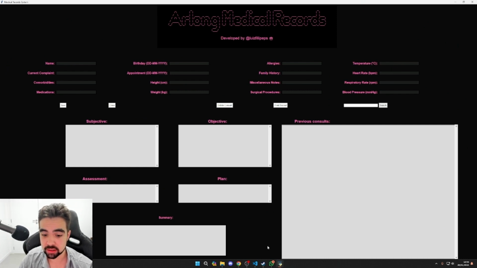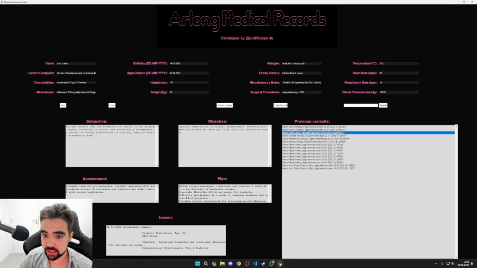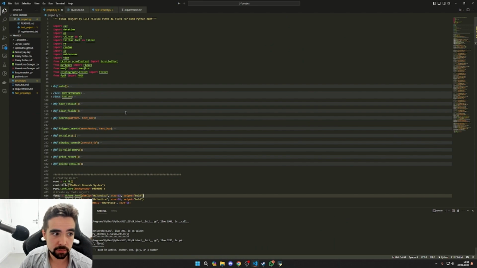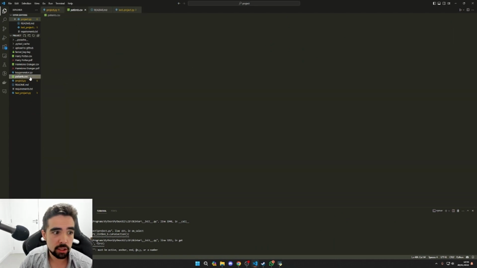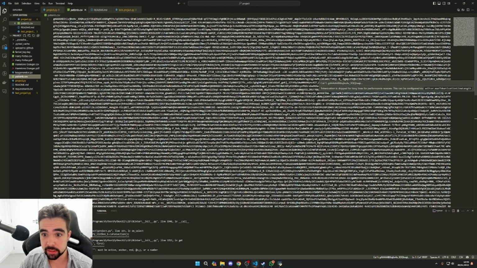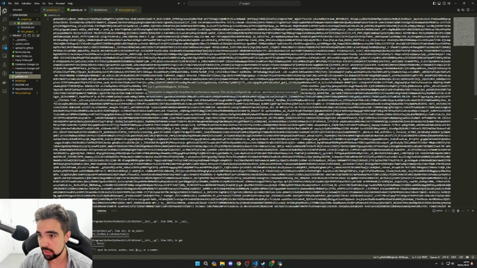One last thing that I wanted to show, which personally I think is important in the context of medical records, is that all this data that we are reading is automatically being encrypted and decrypted. Let's say we try to access the file containing the data of the patient. It's the patients.csv file. It will be like this. It's cryptic and it cannot be understood unless you have the key, right?